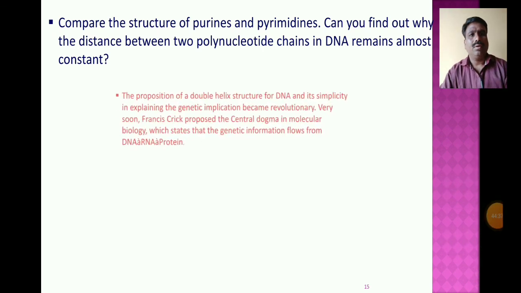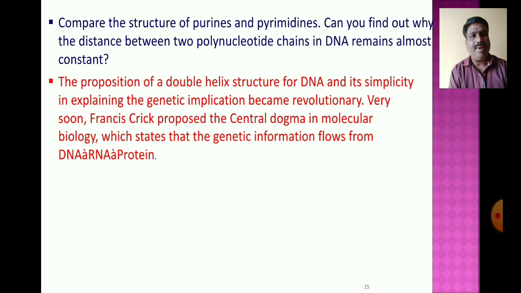Compare the structure of the purine and pyrimidines. Can you find out why the distance between the two polynucleotide chains in DNA remains almost constant?